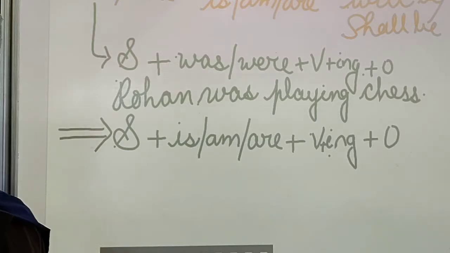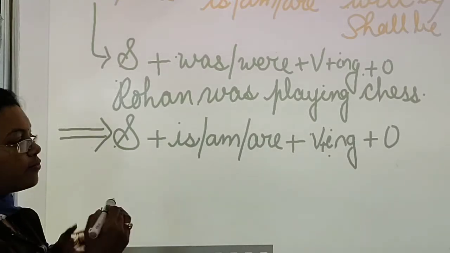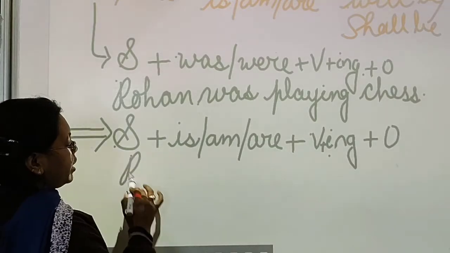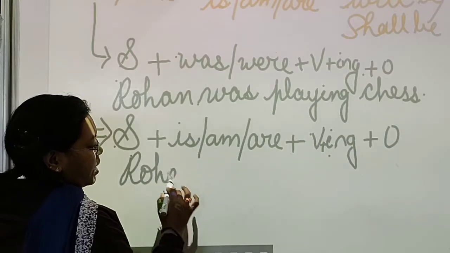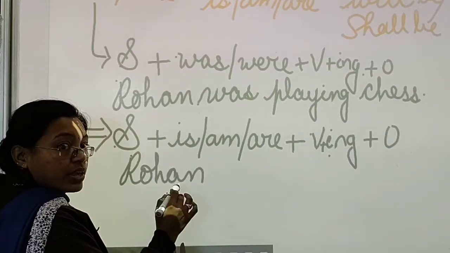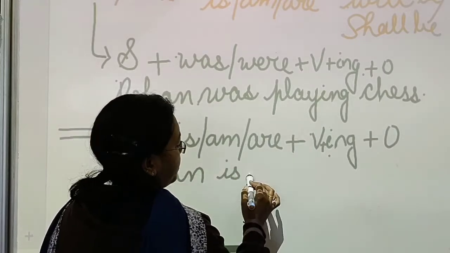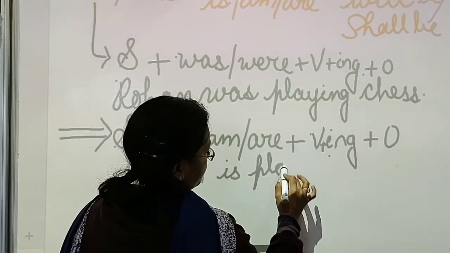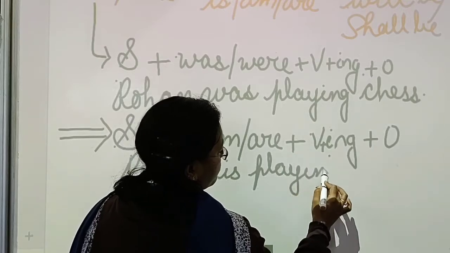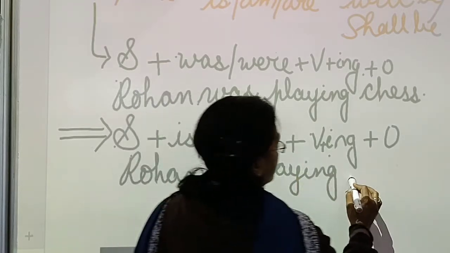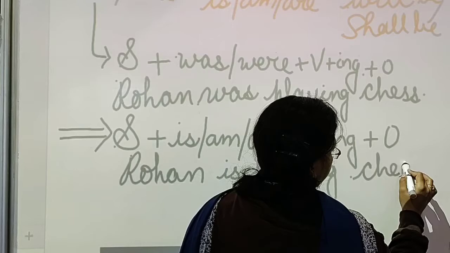The sentence for this is: Rohan, as we have used singular, Rohan is singular, we use is playing chess.